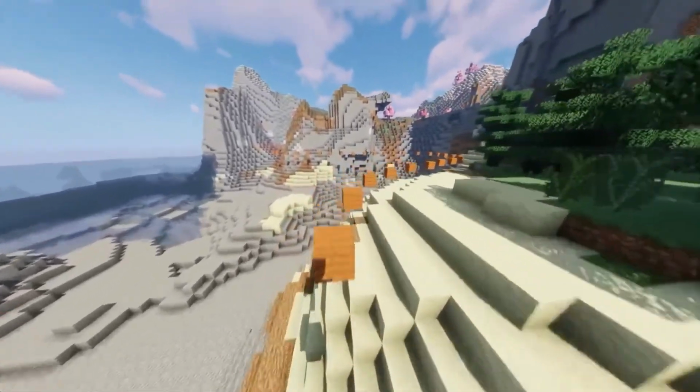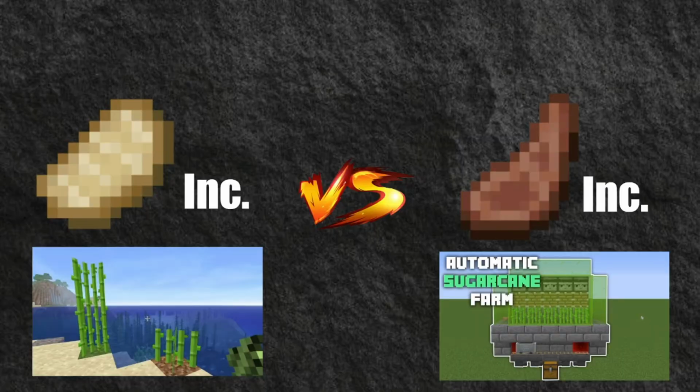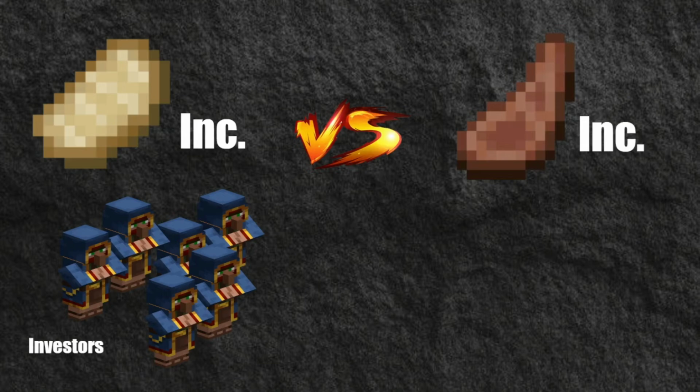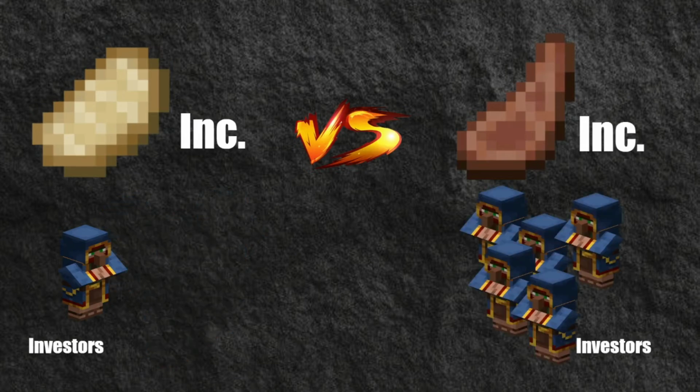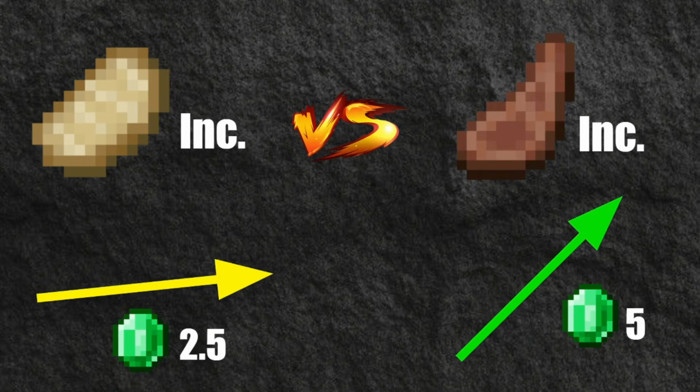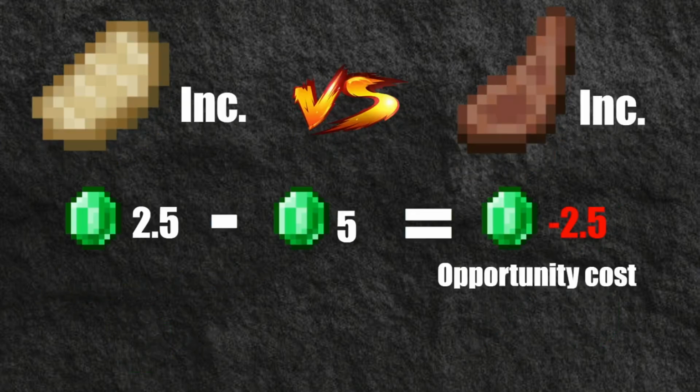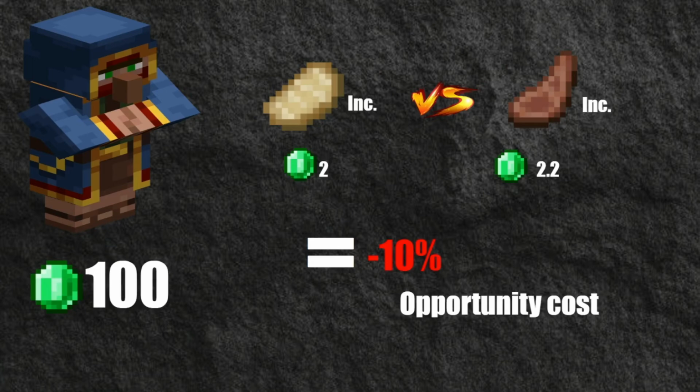Except Pork Chop's biggest competitor, Mutton Chops, invents the automatic sugarcane farm instead, which pulls investors and customers away from Pork Chop. Pork Chop is still operating fine, but the shares of Mutton Chop are increasing much greater than those of Pork Chop. This is called opportunity cost, and it's the theoretical loss of profit one suffers by investing in a less lucrative investment. An investor might only have 100 emeralds to invest in total, and by buying shares of Pork Chop instead of Mutton Chop, they're losing out on, let's say, a 10% gain, or 10 emeralds.